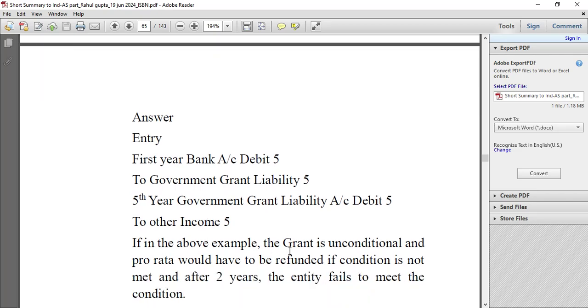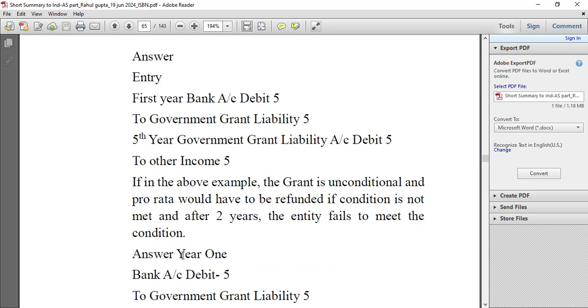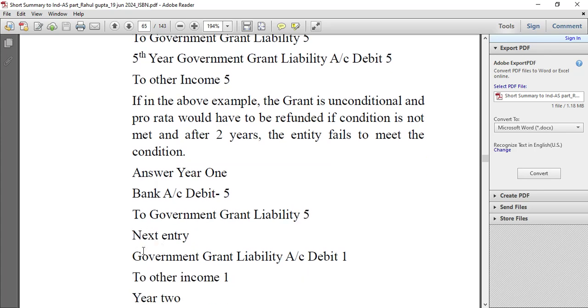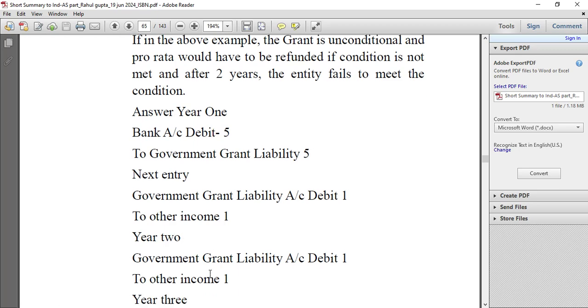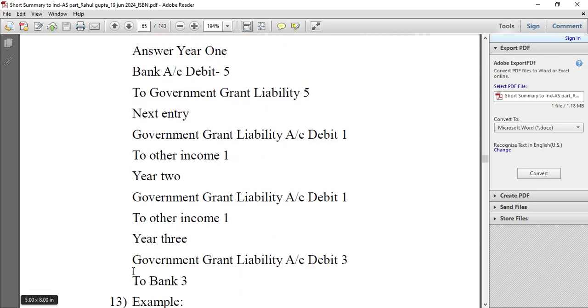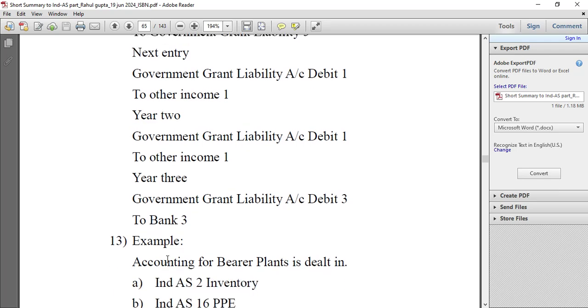If in the same example the grant is unconditional and the pro rata would have to be refunded if the condition is not met, then after 2 years the entity fails to meet the condition. Answer: year 1, bank account debit to government grant liability 5. Next entry, government grant liability debit to other income at year 1 with the amount of rupees 1. Year 2, government grant liability account debit to other income with 1 rupee. Year 3, government grant liability to bank account 3 with 3 rupees.